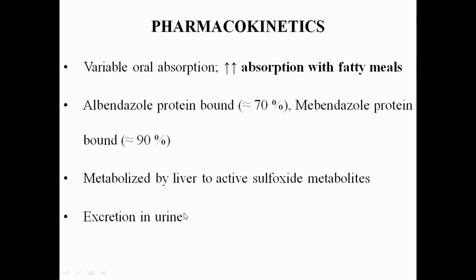Nothing difficult in this slide. The important thing is that these drugs are given by the oral route, but oral absorption is variable, so to increase it, they should be given with fatty meals.